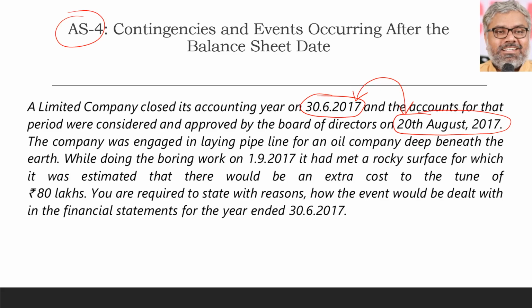What event has occurred? The company was engaged in laying a pipeline for an oil company deep beneath the earth. While doing the boring work, on 1/9/2017, it met a rocky surface for which it was estimated that there would be an extra cost to the tune of 80 lakhs. There is a financial impact. Unfavorable event happened, significant event happened. You are required to state with reasons how the event would be dealt with in the financial statements for the year ended 30th June 2017.